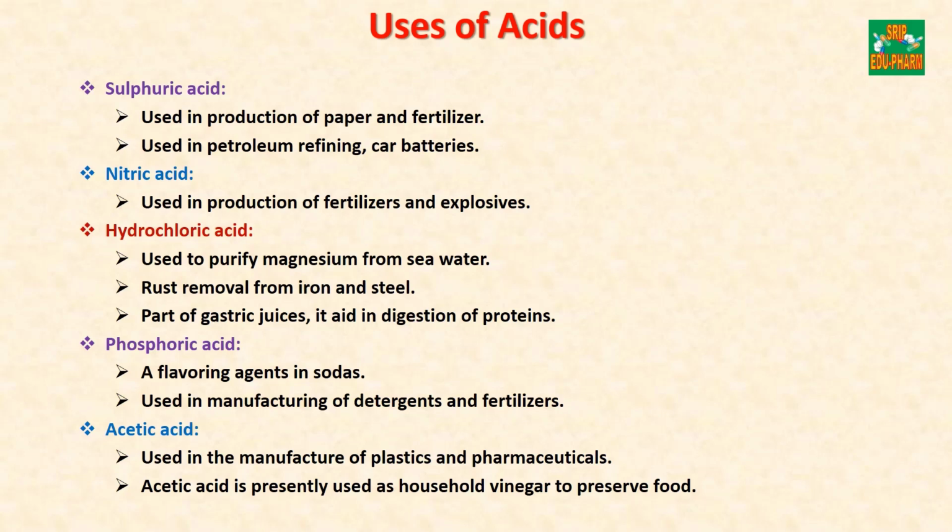Fourth is phosphoric acid, used as a flavoring agent in sodas and used in manufacturing of detergents and fertilizers. Fifth is acetic acid, used in manufacturing of plastics and pharmaceuticals. Presently it is used as household vinegar to preserve food materials.